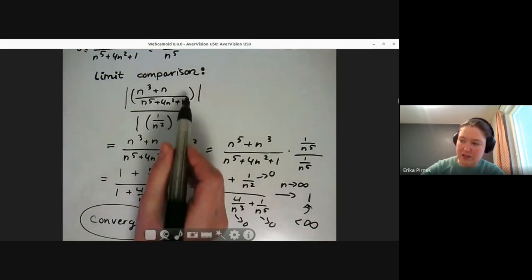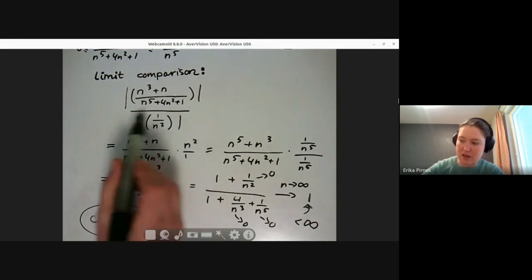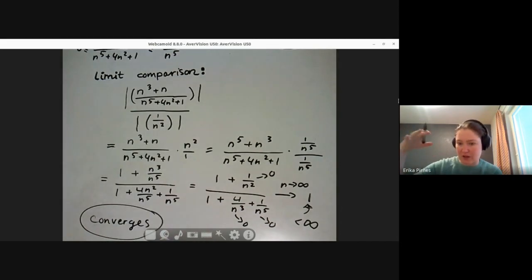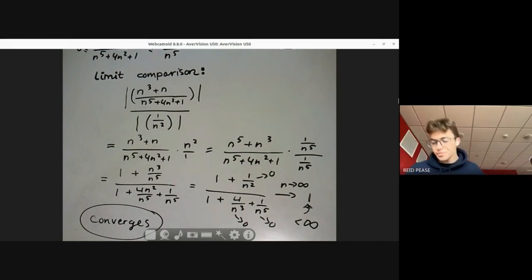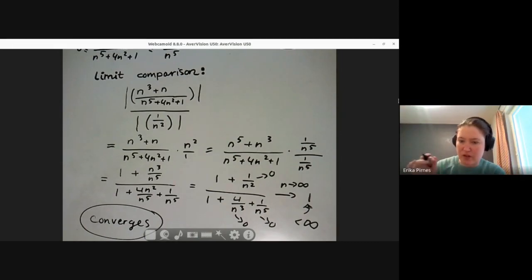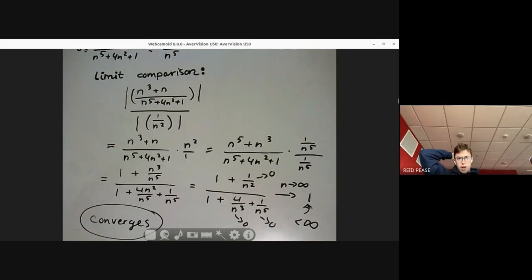So if we get 0 as the limit, then I know this stuff is bigger, but it still converges. So now I would use the regular comparison test. But that might not be part of how it's usually stated. Right. Okay, that makes sense.